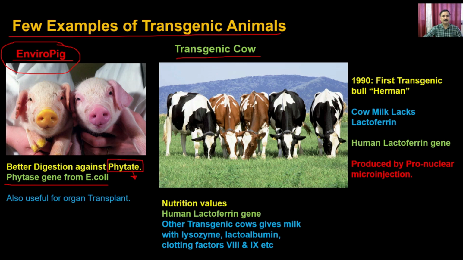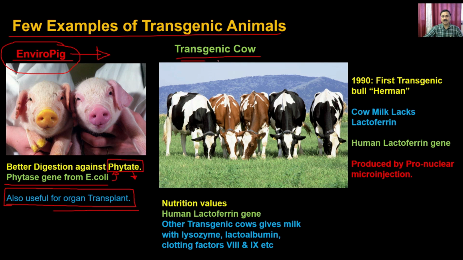coli into these pigs, and that's how they have developed the EnviroPigs. These EnviroPigs are good at digesting a diet which is high in phytate, and that's how they gain large weight, and that's how they are good for meat production and other purposes. Apart from that, because the pig has similar kinds of organs, the pig is also very good for organ transplant.